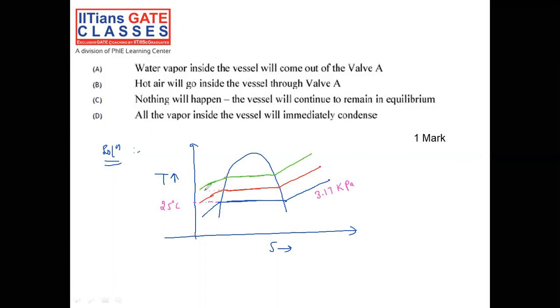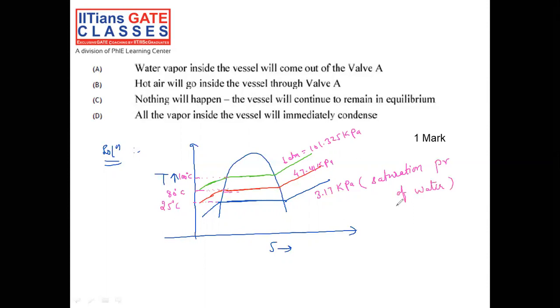Now, coming to the question, the second saturation curve corresponds to 80 degrees centigrade, and the third one corresponds to 100 degrees centigrade. For 80 degrees centigrade we have the value of approximately 47.41 kilopascal, and here we have 1 atmospheric pressure corresponding to 100 degrees, or 101.325 kilopascal. Now look very, very carefully. We have got all the pressure values, that is, the saturation pressure of water. Okay, that is very good.